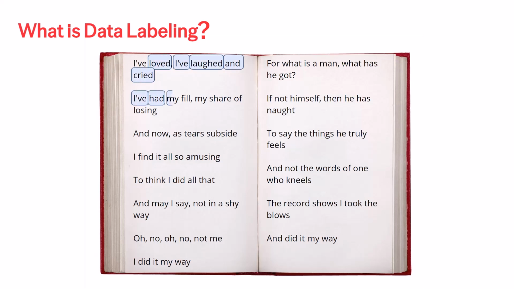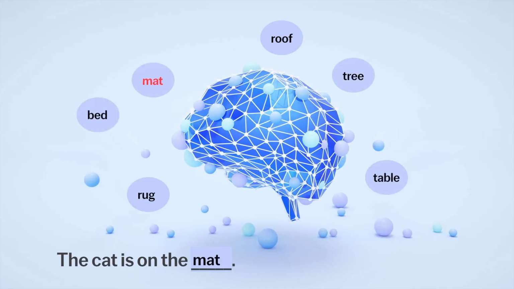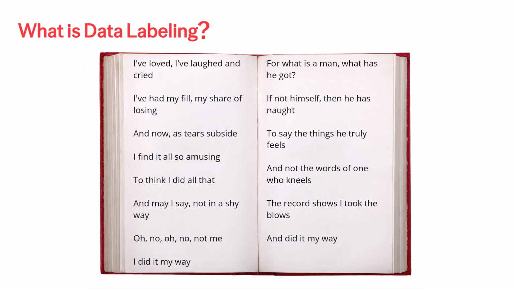So during training, the model's task is simple on the surface. Predict the next word. For example, if the model sees the phrase, "the cat sat on the," it learns to predict something like mat. By doing this over and over again, billions of times, it begins to understand how language works. Not just vocabulary or grammar, but nuance, tone, and meaning.